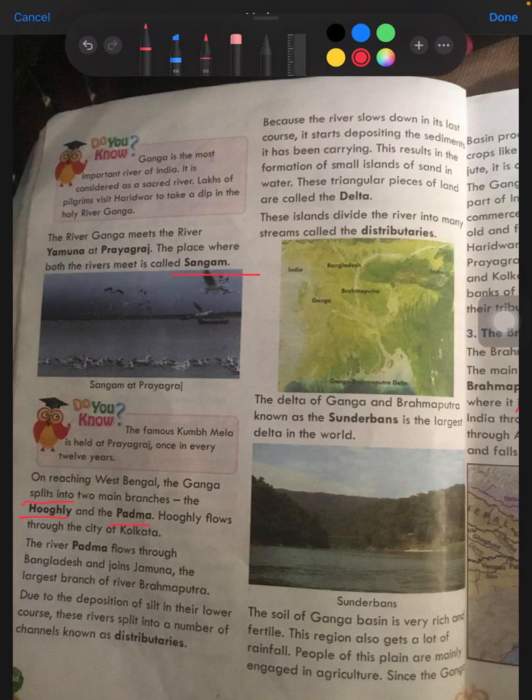These triangular forms are made through the silt, or the soil.